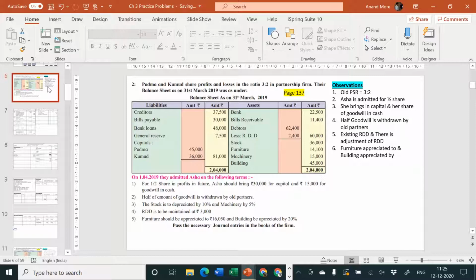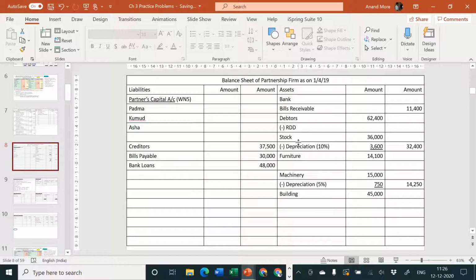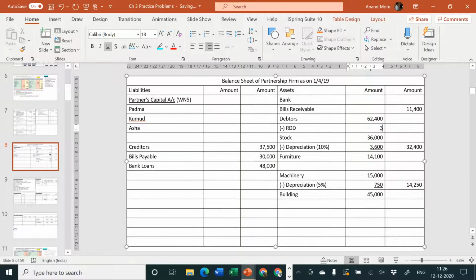Okay, next one. Posting is also done, so no problem. RDD is to be maintained at rupees 3,000. So I'll say RDD 3,000 here. What is the amount in the outer column? 62,400 minus 3,000. That comes to 59,400.